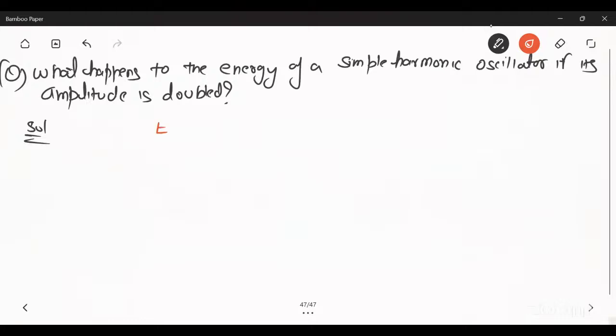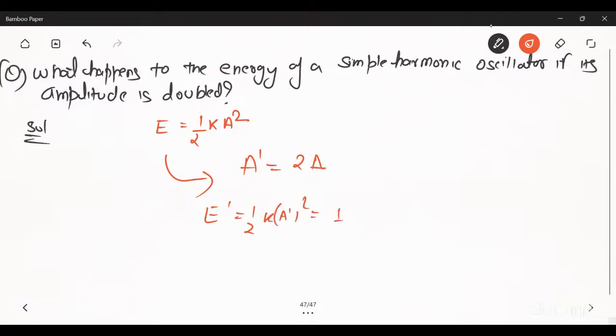Now we know that the formula of E is equal to half k a square, where k is m omega square. So if the new amplitude a dash will be 2 times a, then the new energy will be half k a dash whole square, means half k (2a) square. So (2a) square means 4 times half k a square, which is equal to 4E. So E dash is equal to 4E. That is the value. Okay. Now next is